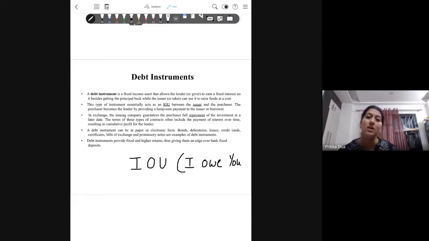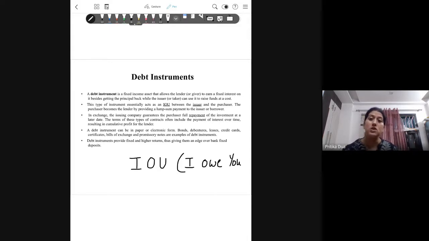If I talk about the simplest example of a debt instrument, then it is the loans that you take from a bank, or credit cards. These are the simplest examples of a debt instrument, wherein you know that you have to return the principal amount borrowed, along with the interest that is due on the instrument.